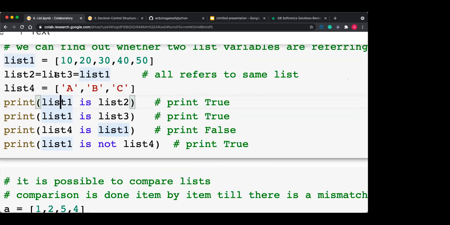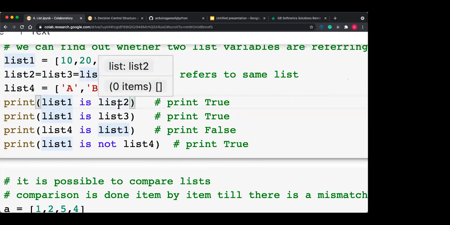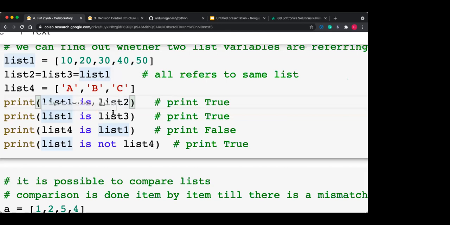Now list 1, list 2, list 3, these three pointers are pointing to the same memory block, but list 4 is different. So list 1 is list 2, yeah, both are pointing to the same memory block, so it prints true. List 1 is list 3, yes, so both are pointing to the same memory block, so it returns true. List 4 is list 1, no, list 4 is different from list 1, so it prints false. List 1 is not list 4, yeah, the is not operator is there.